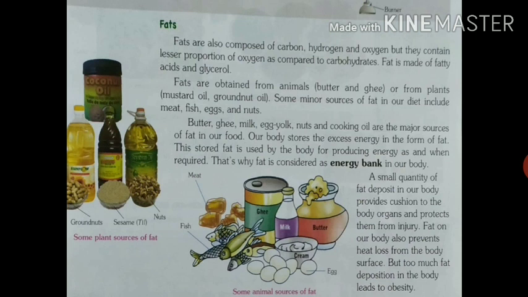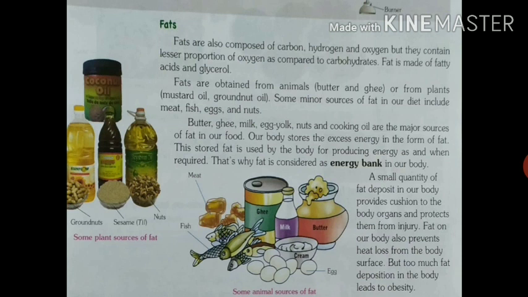Fat in our body also prevents heat loss from the body. So हमारे body से heat को loss नहीं होने देता है, उसको रोकता है. So definitely it is a very good function. Fats are good insulators because they do not allow heat loss from the body. So definitely they are good insulators.